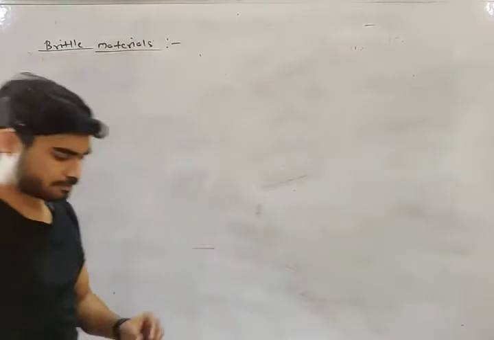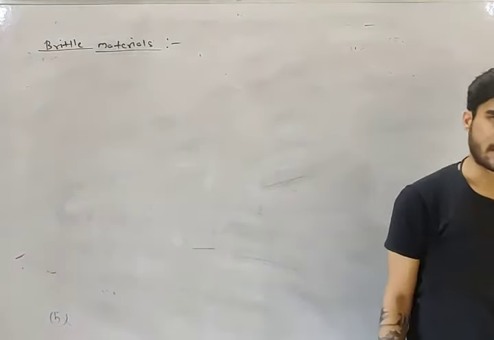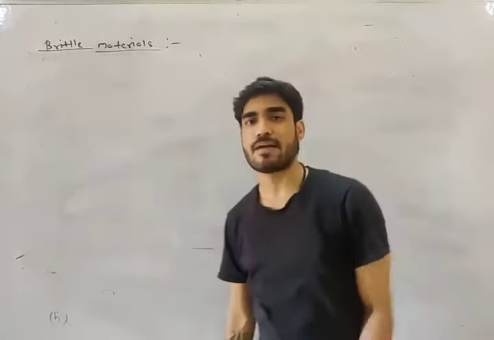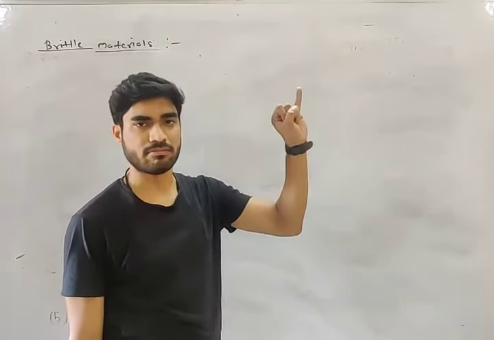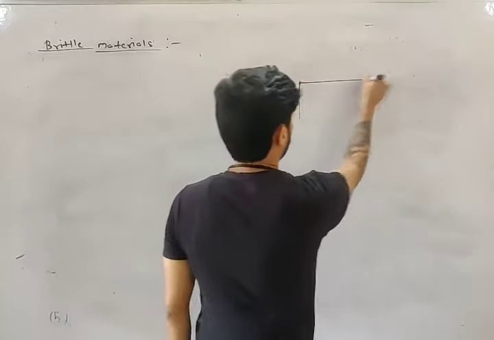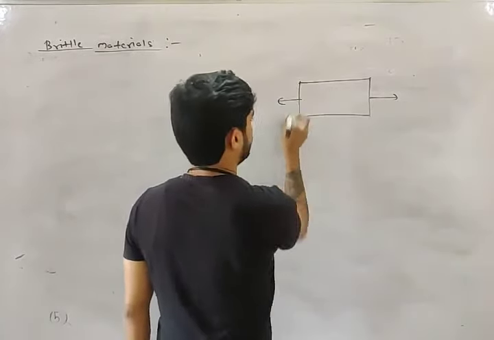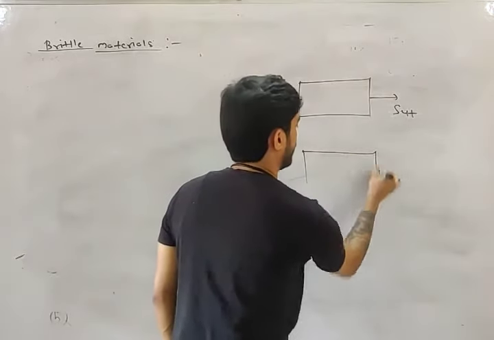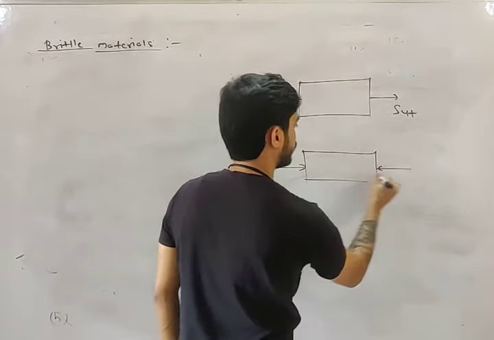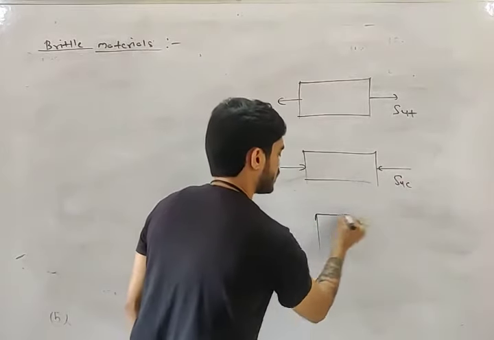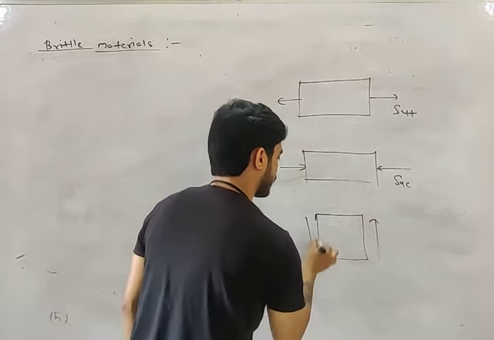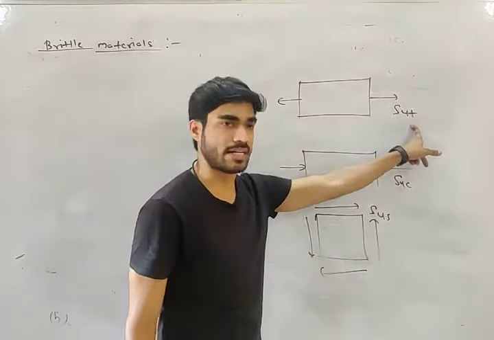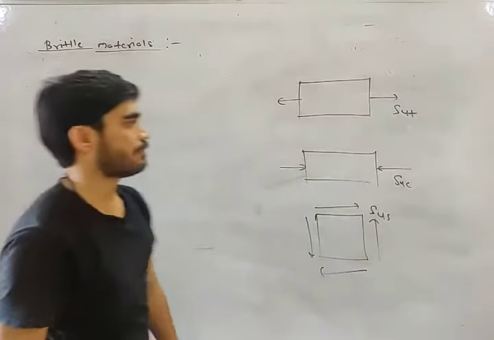My friend, in case of brittle material, what will be the order of the strength? There are 3 types of strength: strength in tension, let's call it SUT; strength in compression, let's call it SUC; and strength in shear, let's call it SUS. Ultimate strength in tension, ultimate strength in compression, ultimate strength in shear.